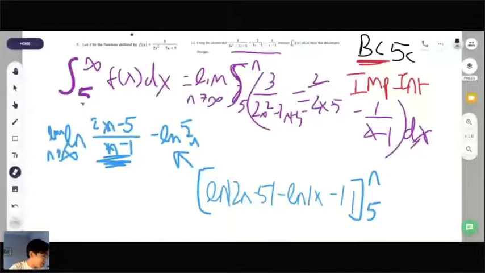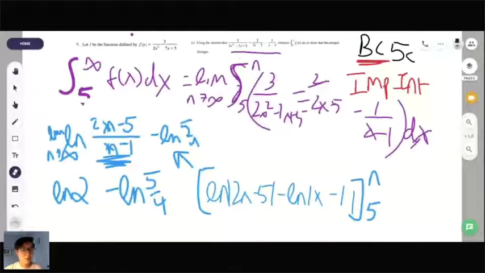So then we would get ln of 2, excuse me, minus ln of 5 over 4. And so then this is a non-calculator question. So then what would we do with ln 2 minus ln 5 over 4? How can we simplify that? And great job with the 2, Perla. Divide 2 and 5/4, and what would we get as our end answer? What would we write as our final answer on the AP exam? 8 over 5. Great job, everybody.